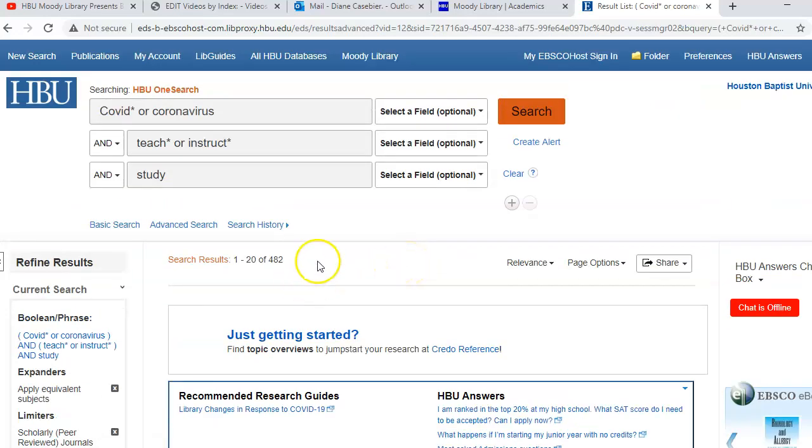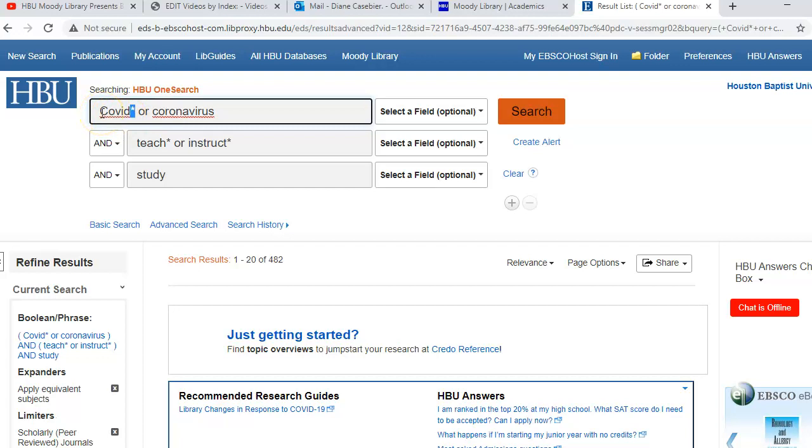Okay, so that's just one way that you can narrow down. You see the use of the ORs inside the text box, and then the use of the ANDs outside, even though you have the choice to have an OR here. You really want to keep your ANDs outside for Boolean operators and an OR. And then, of course, the use of the truncation symbol for COVID-19.